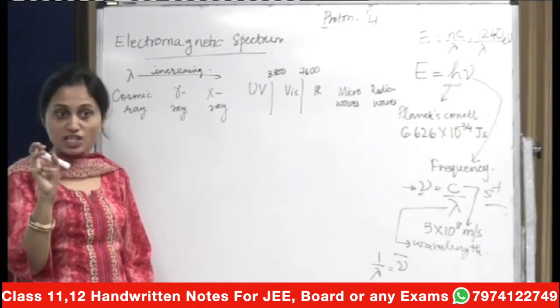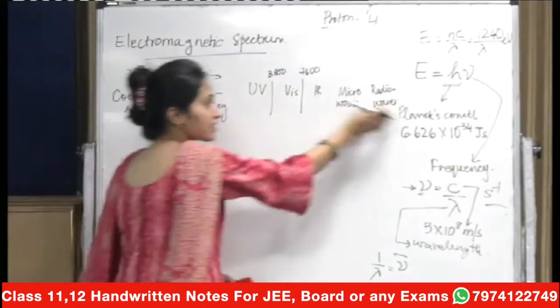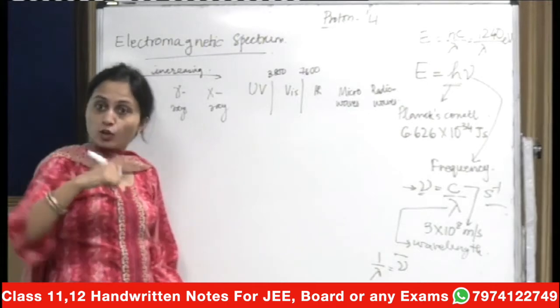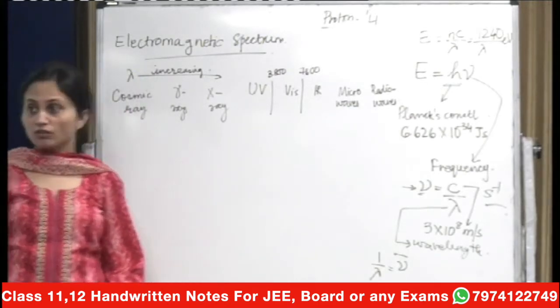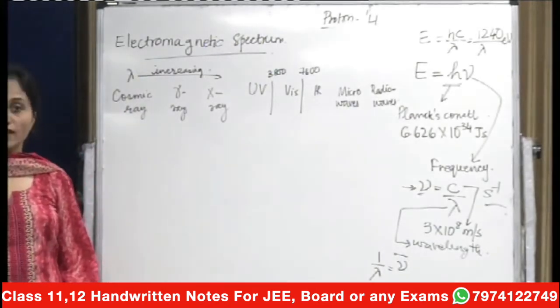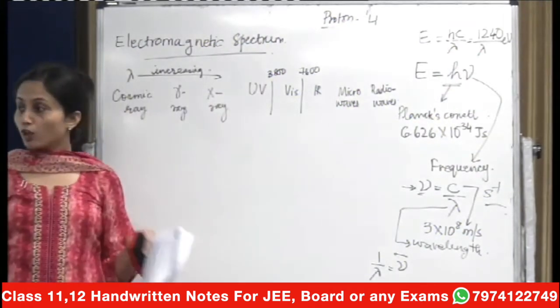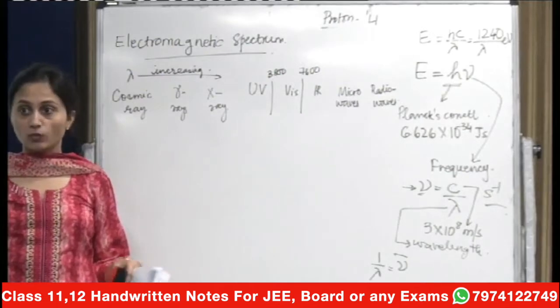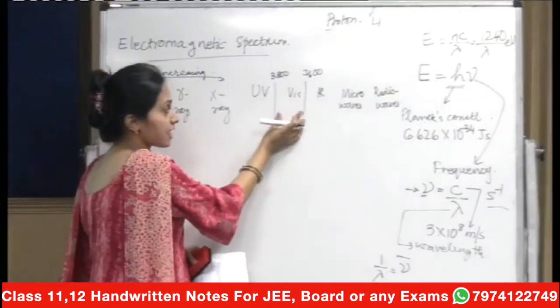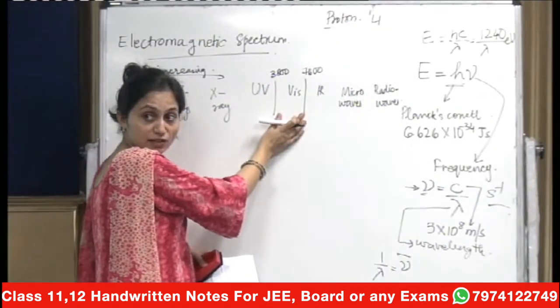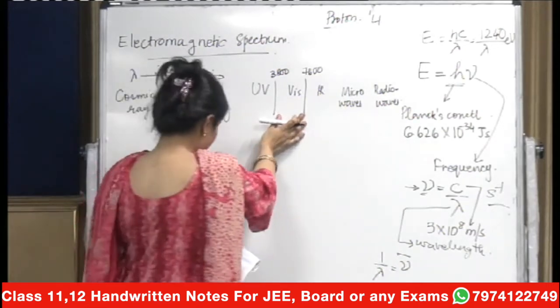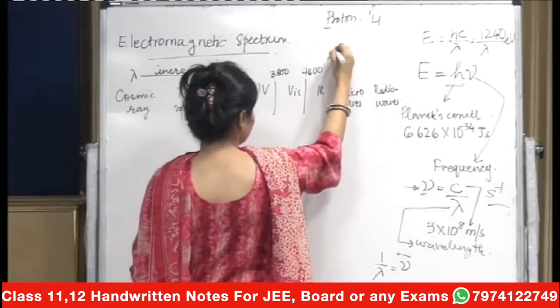That energy will correspond to one of these regions only, and according to that we will observe their spectra. For example, whatever colors we can see around, they are possessing the wavelength in between 3800 and 7600, right? 7600 in angstrom.